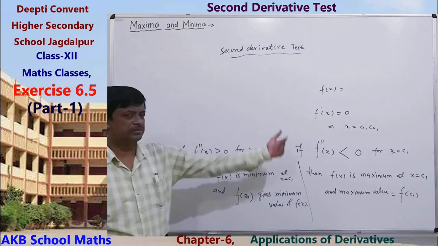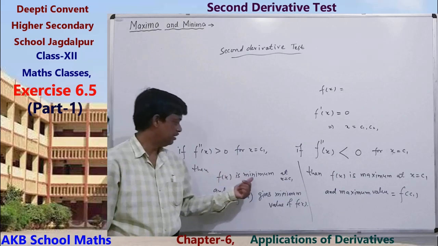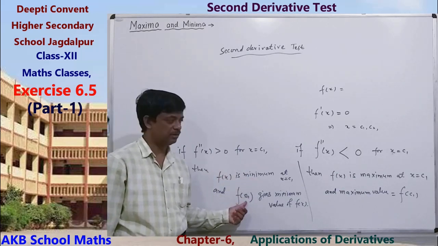Okay, just opposite. If less than 0, then maximum. If greater than 0, minimum. The minimum value is given by f(c1).